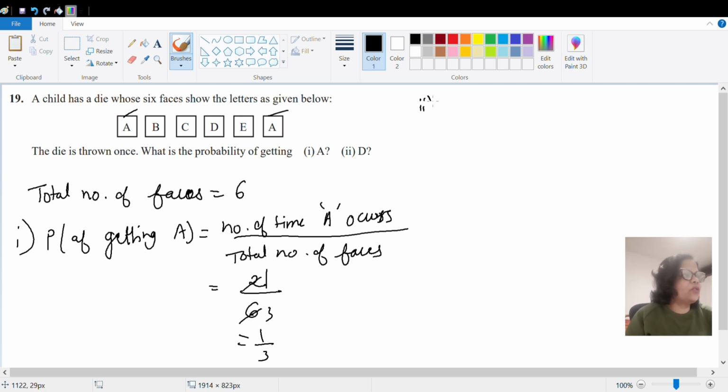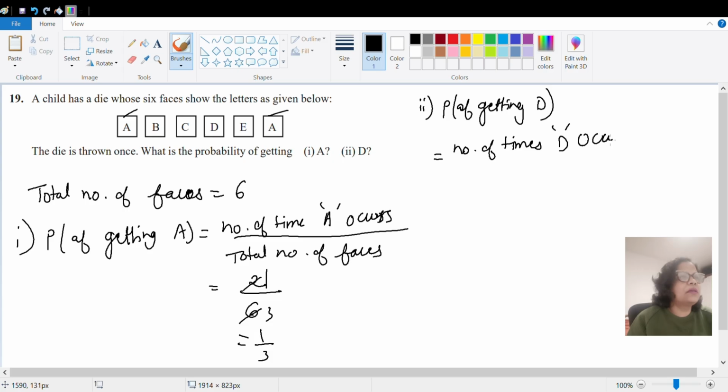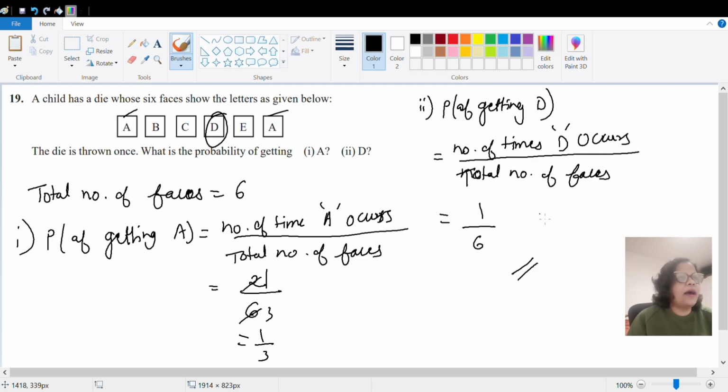Let us go for the next question. Question number 2. Let P be the probability of getting D. Okay, so it will be again number of times D occurs upon total number of faces. So we can see here D is occurring only once. So it will be 1 by 6 and that is the answer. Okay. I hope you have understood this.